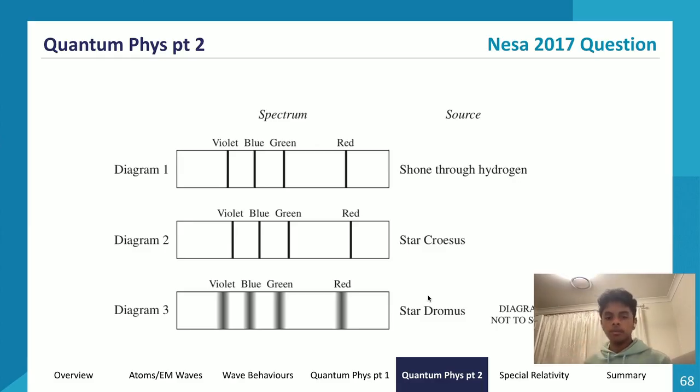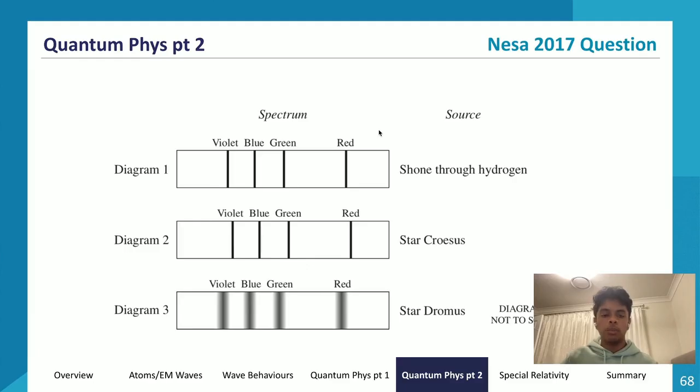Can we find temperature? Well, we can't find temperature for these because we don't have the blackbody radiation curve, and we need that to find temperature. What can we find? Well, we can find the chemical composition, right? If you look at the pattern of the bands in the spectrum for hydrogen in diagram 1, we can see that this pattern is emulated in diagram 2 and diagram 3. Although diagram 2 is more towards the right and diagram 3 is wider and a little bit towards the left, they have the same pattern.